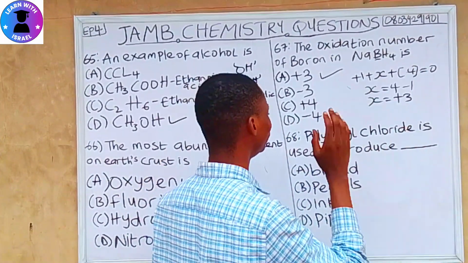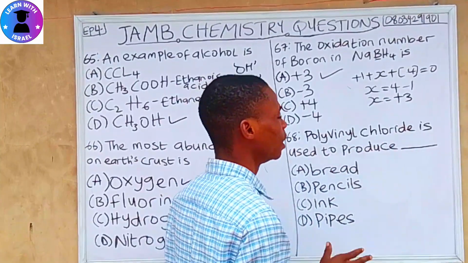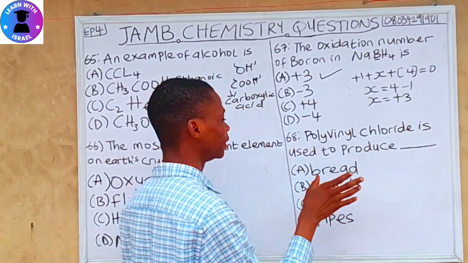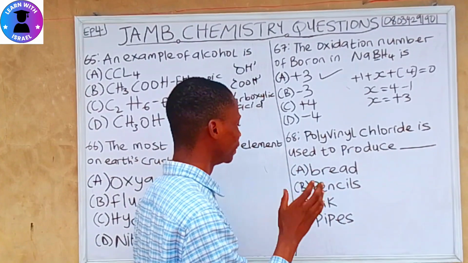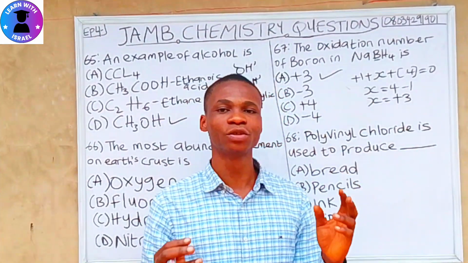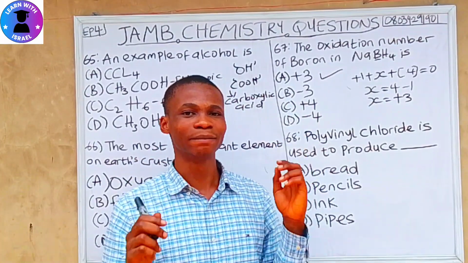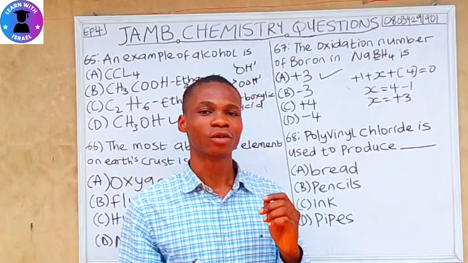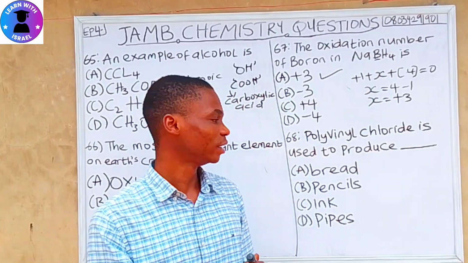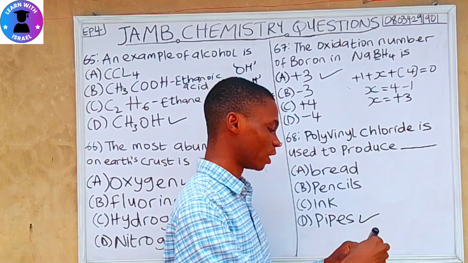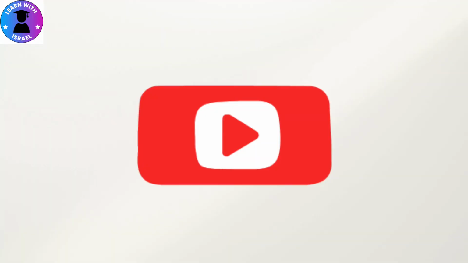Polyvinyl chloride is used to produce what? A. Bread, B. Pencils, C. Ink, D. Pipes. So polyvinyl chloride is used to produce pipes. The pipes used at home, at the office, polyvinyl chloride is used for them. So let's move to the next question.